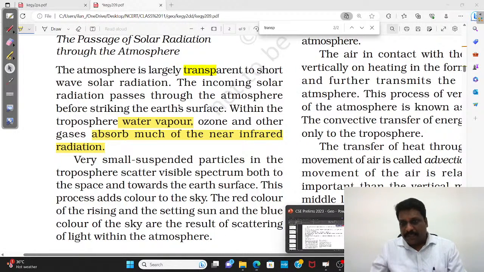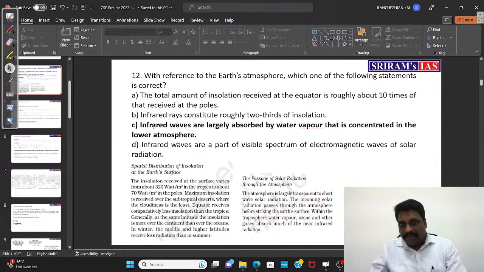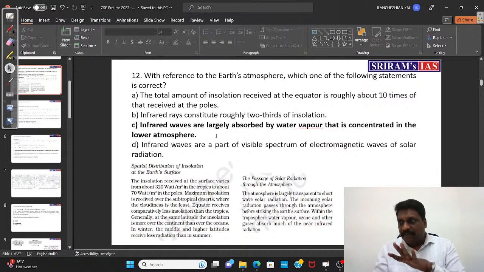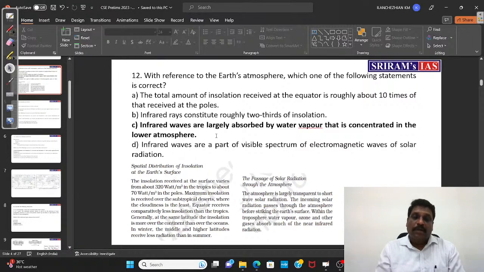Now you read the statement. What is asked this year? Infrared waves are largely absorbed by water vapors that is concentrated in the lower atmosphere. Over. See, words may not match directly. But only thing is that interpretation from the NCERT plays a very important role in solving the questions in the examination. Again, I am insisting that NCERT is a very important source of knowledge. May not be the source of question, but source of knowledge. Okay, right, my dear friends.